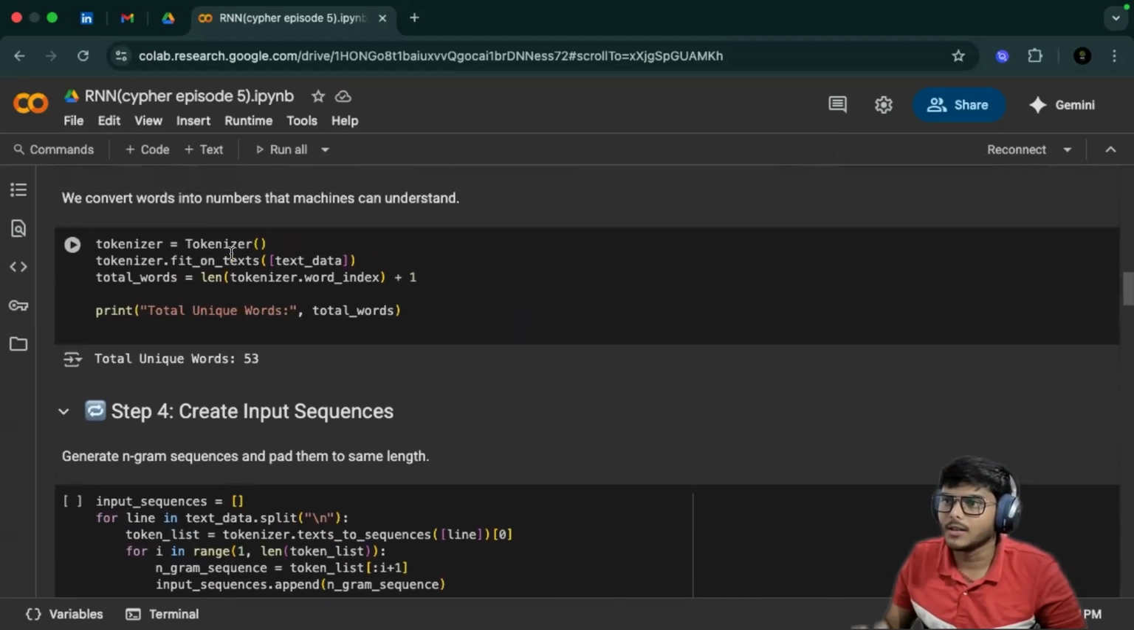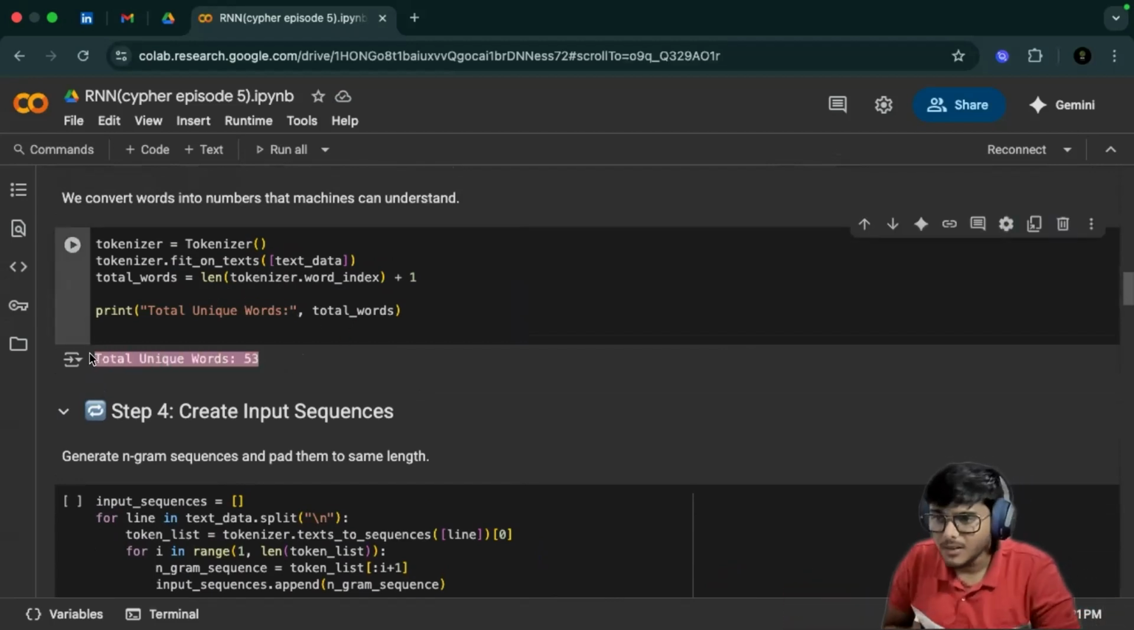So here we are giving the text data, and then we are taking the length of the tokenizer word index plus one, giving us the total unique words. You can see the total unique words are just 53, right?